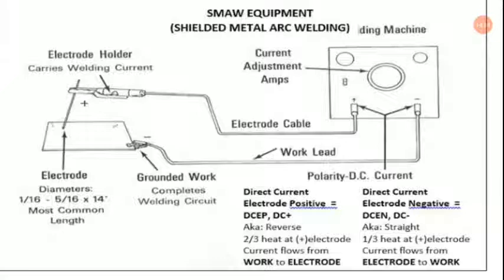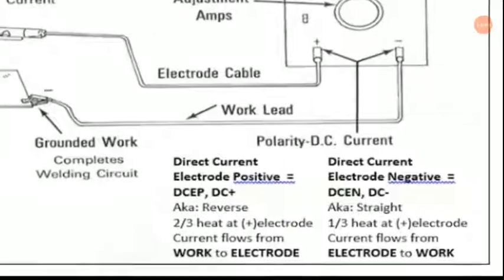And in direct current, when you are giving the straight polarity, it is as in this figure, and where you are giving the reverse polarity, that is the electrode negative, heat flows from electrode to arc actually. Okay.